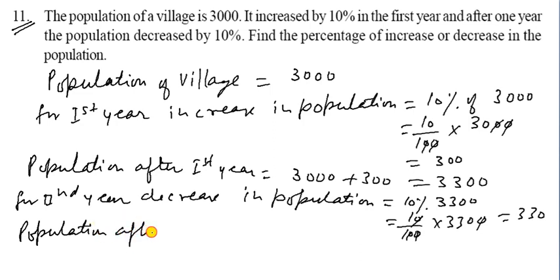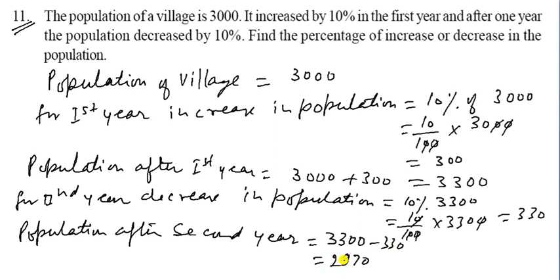So now population after second year will be 3300 minus 330.